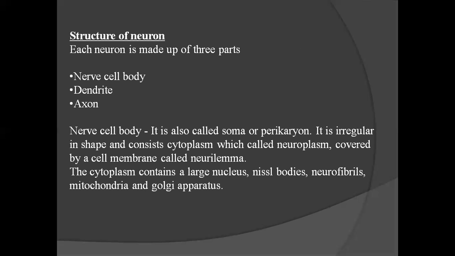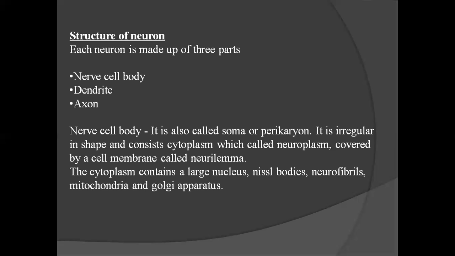The structure of neuron. Each neuron is made up of three parts: nerve cell body, dendrite and axon. Nerve cell body is also called soma or perikaryon. It is irregular in shape and consists of cytoplasm, which is called neuroplasm, covered by a cell membrane called neurolemma.